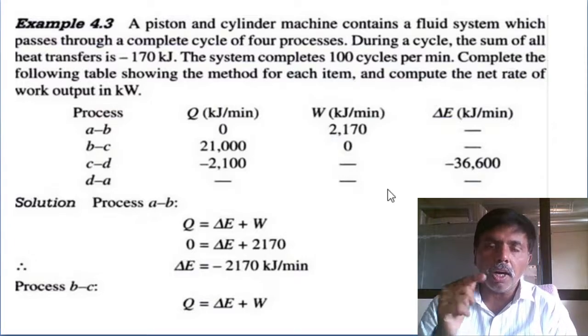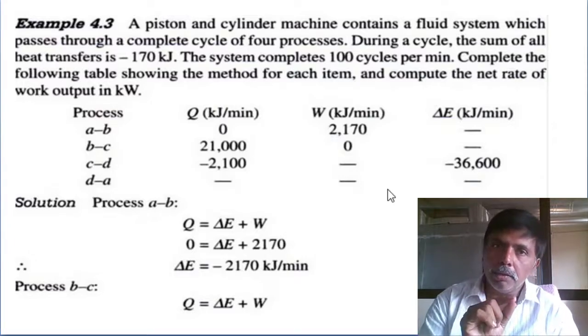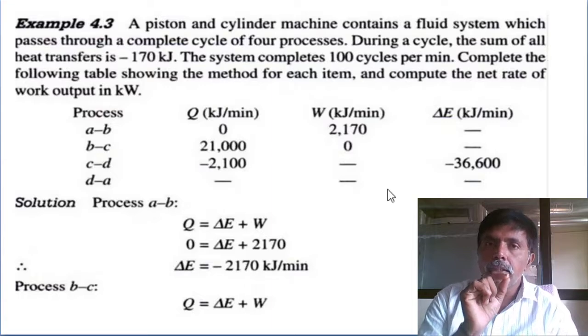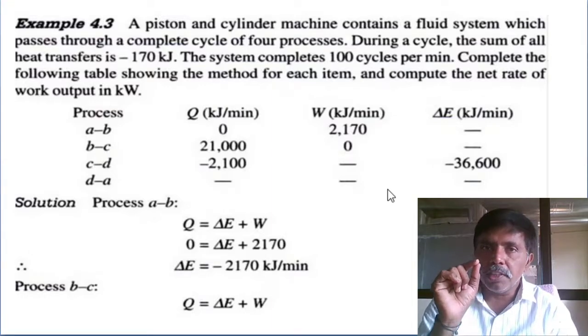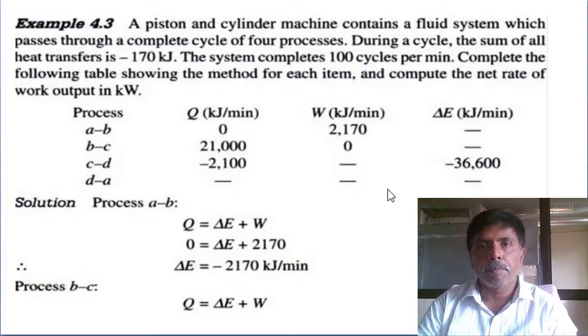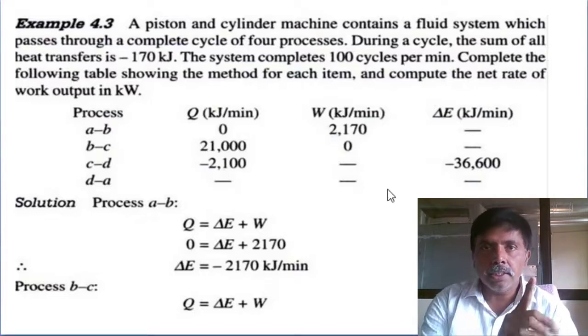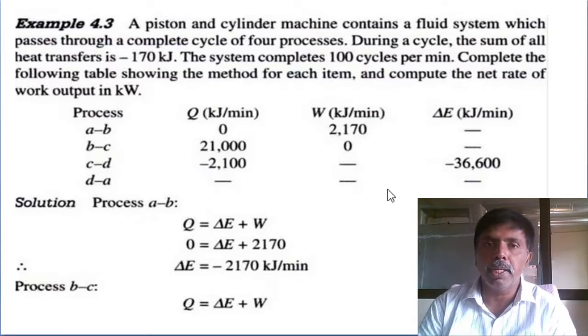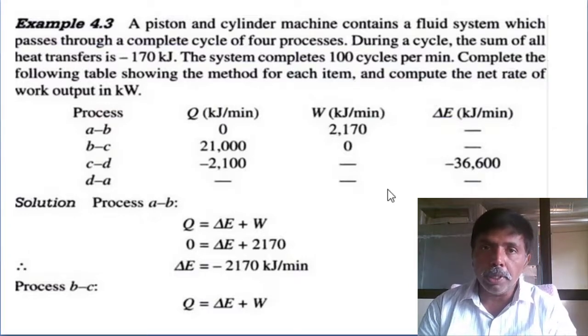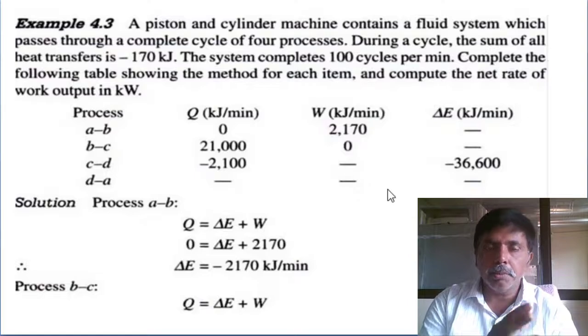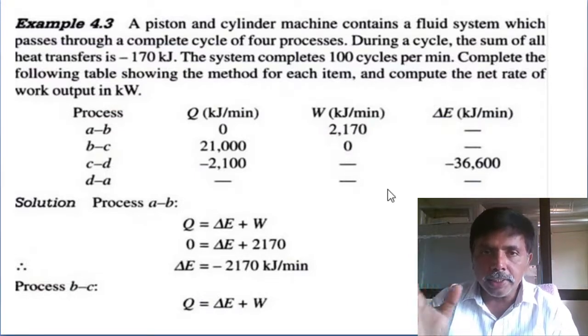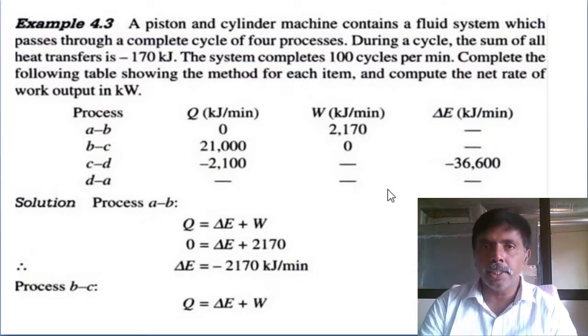Okay, the sum of all heat interactions. The problem gives the sum of all heat interactions as minus 170 kilojoules per cycle. For one cycle, the sum of all heat interaction is minus 170. Then the system completes 100 cycles per minute. So per minute, the sum of the heat interaction means minus 170 times 100, minus 17,000 kilojoules per minute, summation of all.